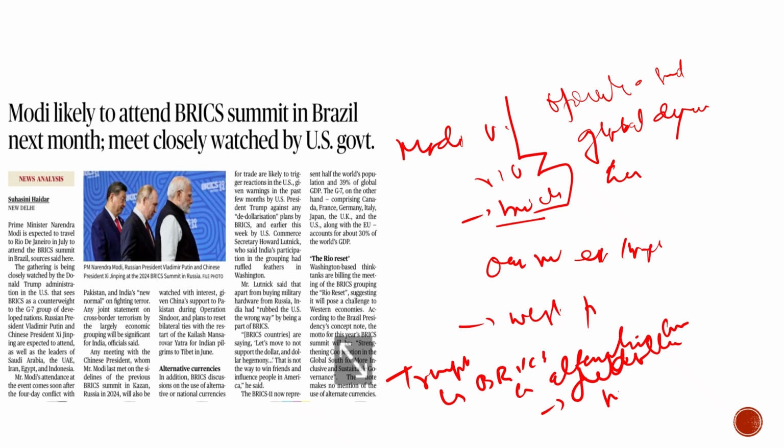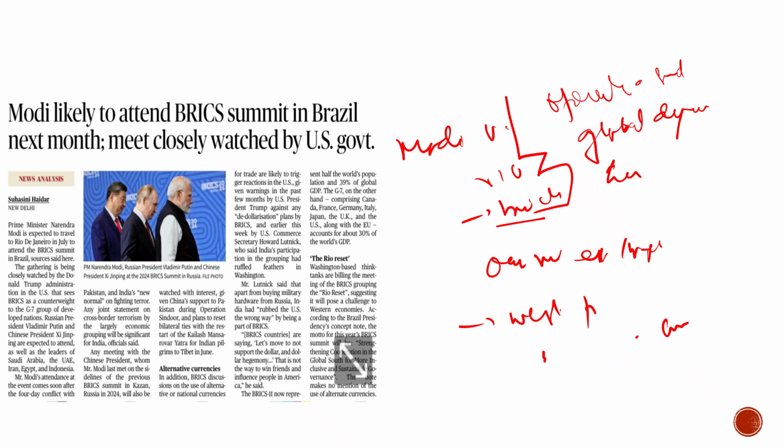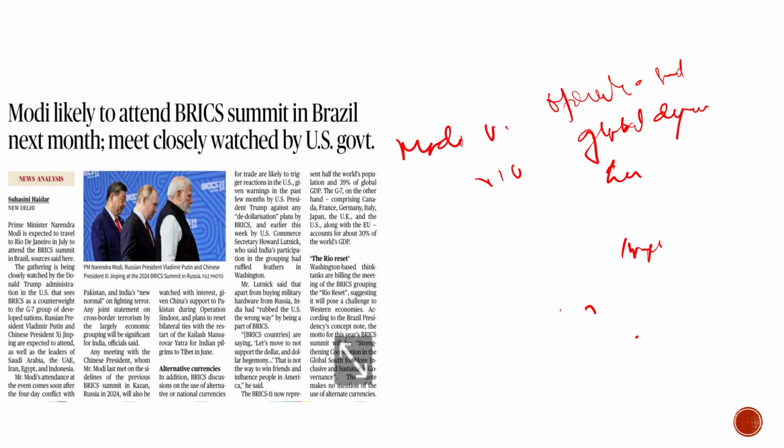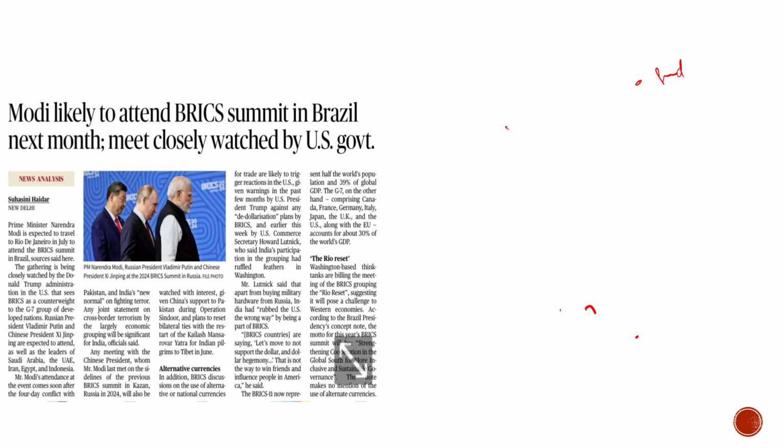So during this time when this BRICS summit is going to happen, another meeting is going to be held, which is the G7 meeting. It is on the eve of the G7 meeting that the BRICS summit is going to be held in Brazil. The article says there would be eyes on Narendra Modi, especially from the US and Trump, on how he is going to tackle it, whether they are going to discuss de-dollarization or not, and how they are going to approach it.